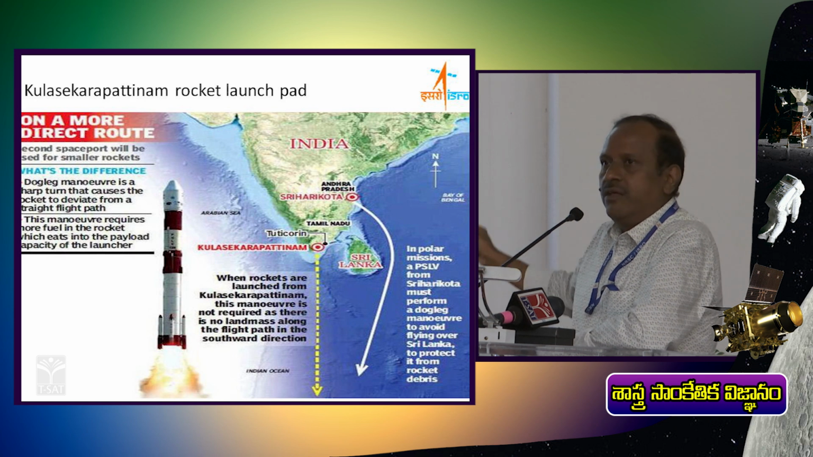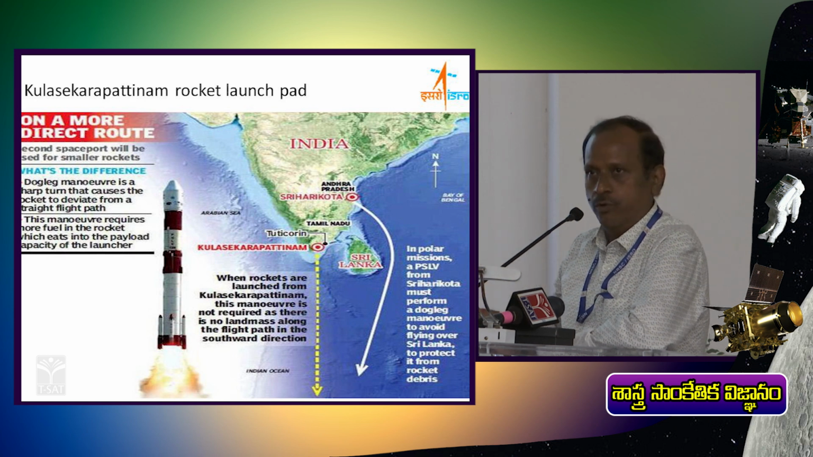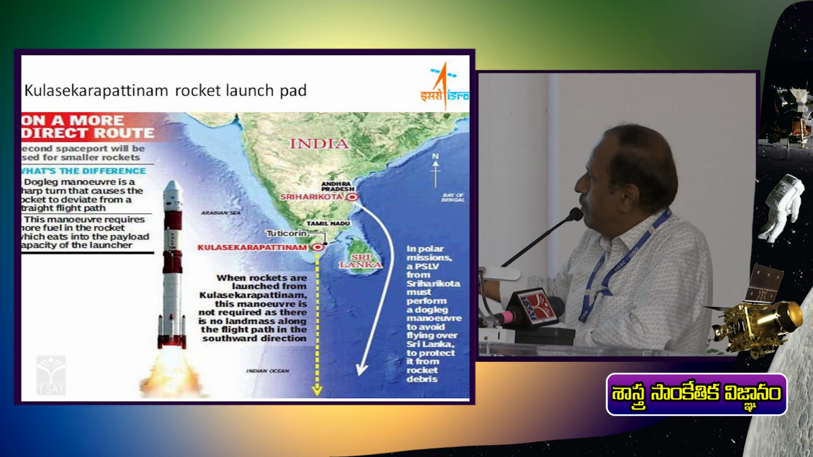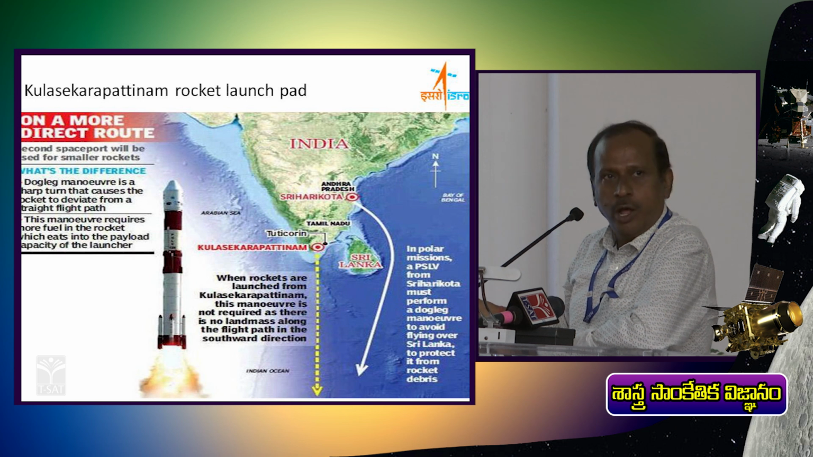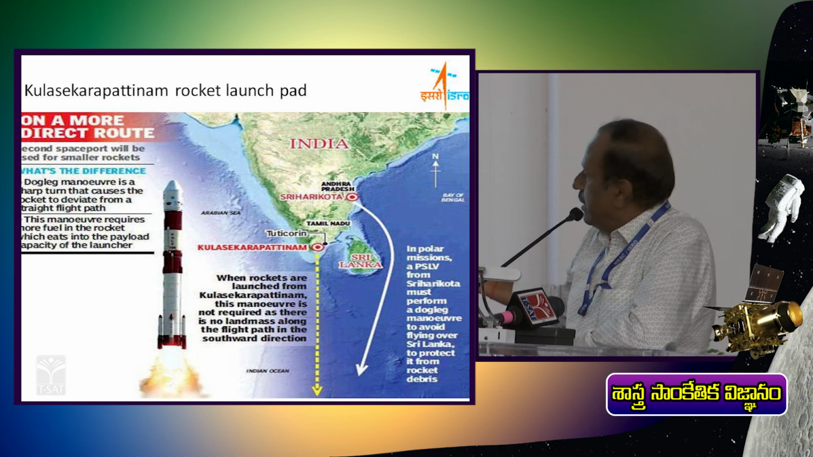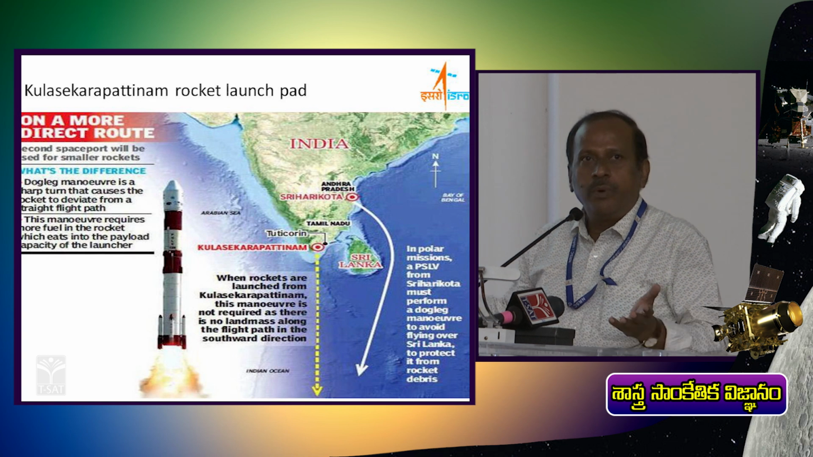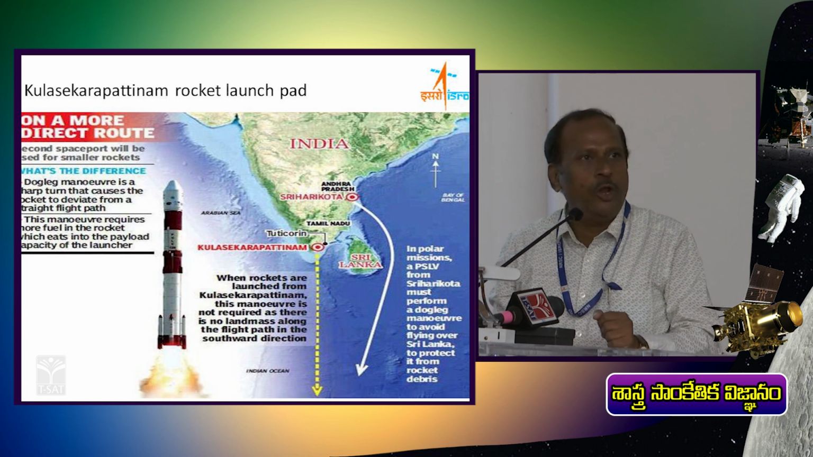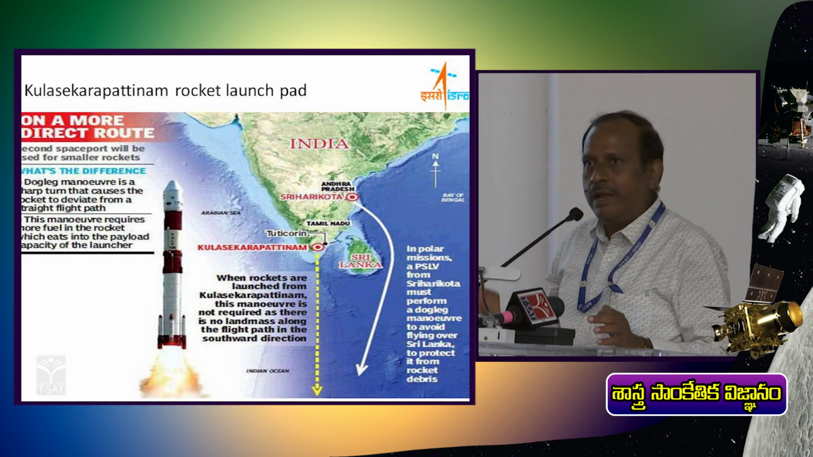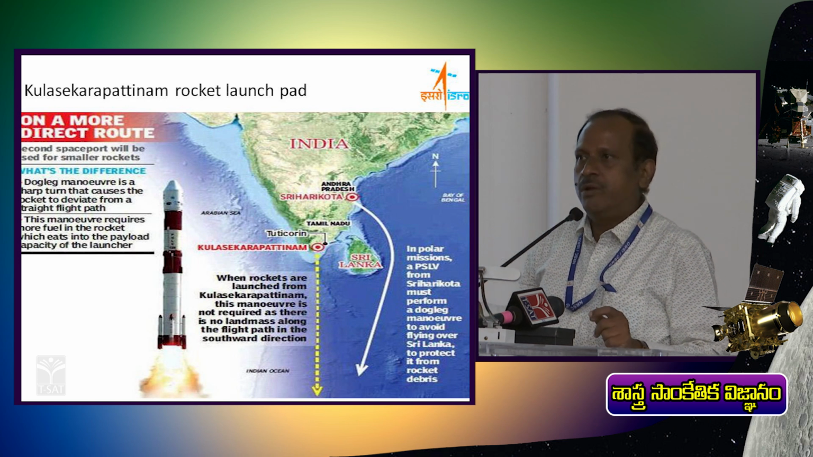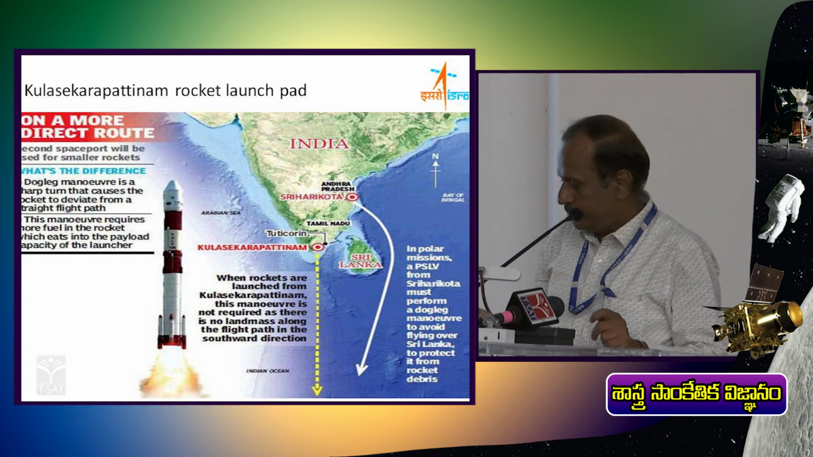So we have to take a deviation which will consume more fuel. To avoid that, we are coming up with this center in Tamil Nadu, Kulasekarapattinam. From there, if you launch, the launch vehicle need not consume more power to put the satellite at the required orbit. So that will be very good for us. Hence we are developing this site. Most probably that will be in operation in a year or 2.